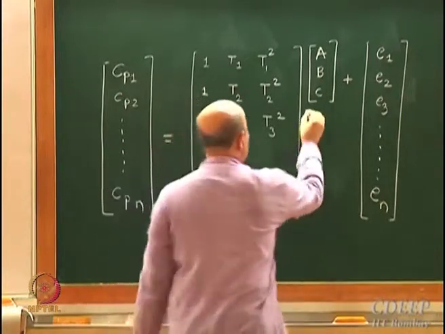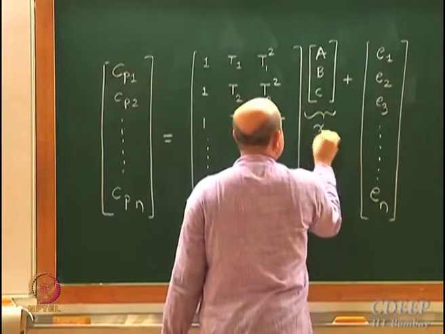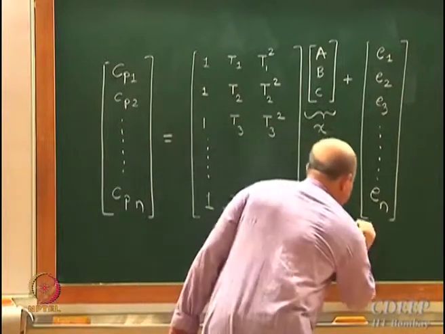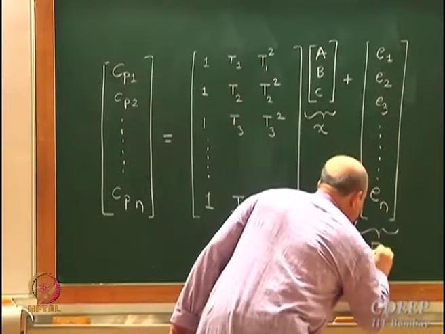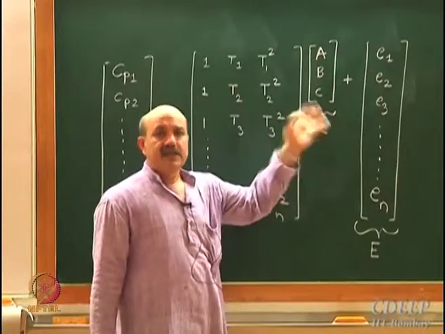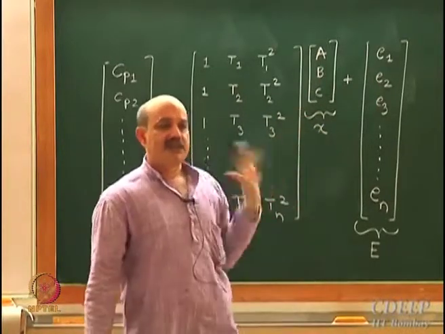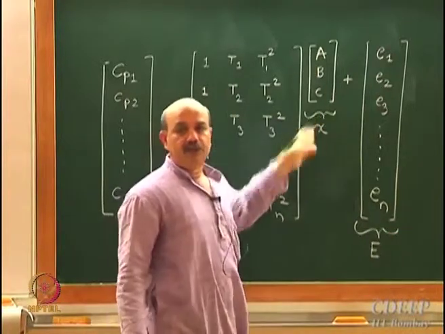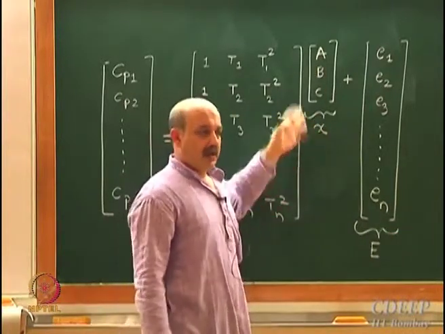Now I am going to call this x. I am going to call this vector capital E. X is a vector which is 3-dimensional in this case. In general, x will be a vector which is m-dimensional. Suppose you have a cubic equation which you are fitting, there will be 4, and so on.